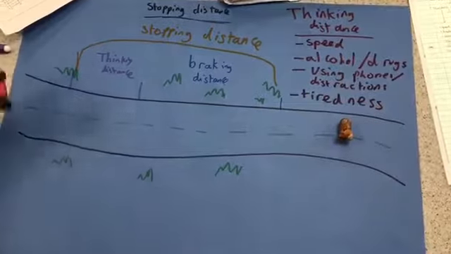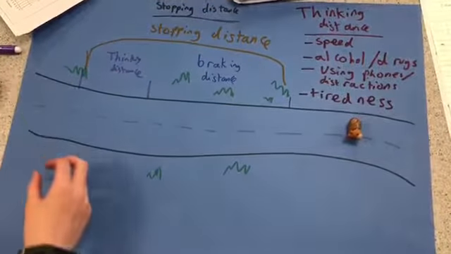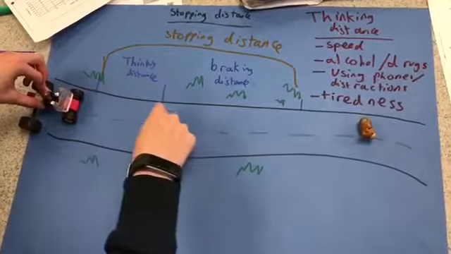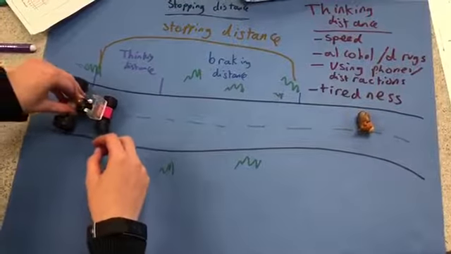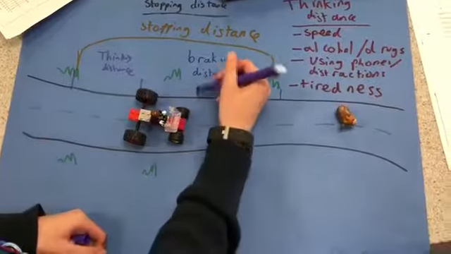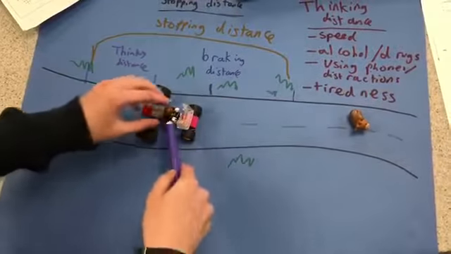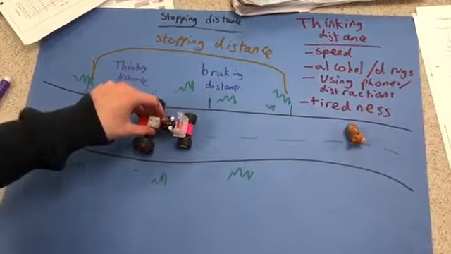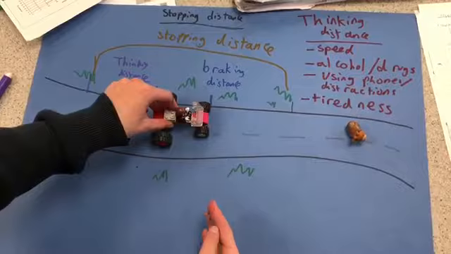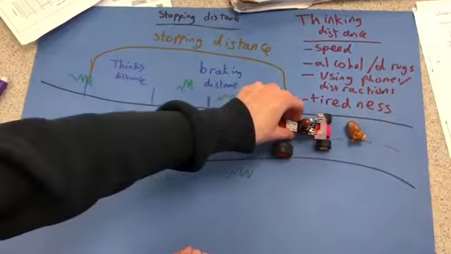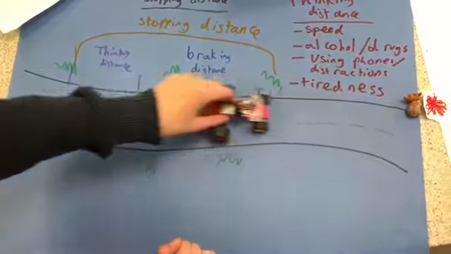So now imagine that the driver is affected by one of these factors. He sees the cow, but instead of the thinking distance taking this time, it takes a lot longer. So now the thinking distance is this amount of time. He has to try and brake now, but he's not going to be able to brake as quickly as before. So, see what happens. He didn't brake in time, and the cow died. He's probably sued.